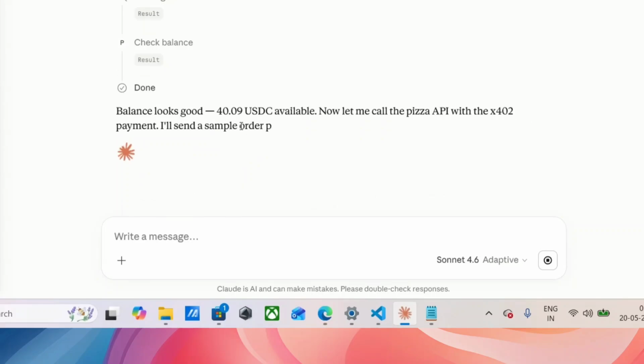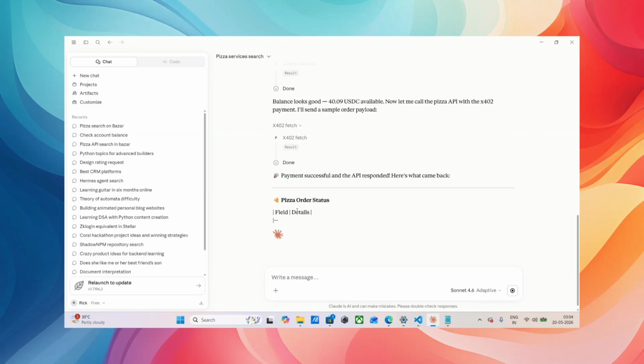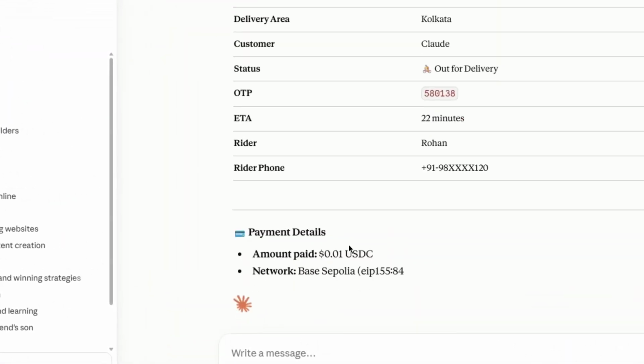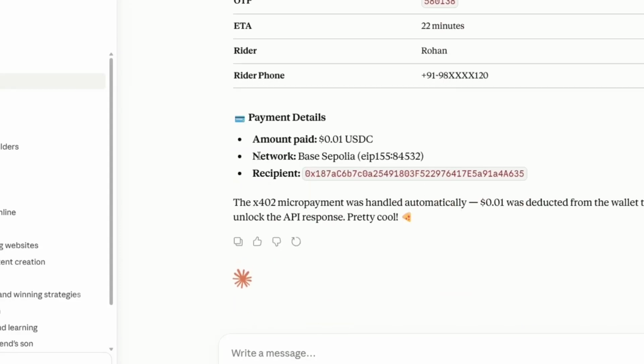The secret behind it is we are maintaining a treasury in our backend. Our wallet pays to that treasury, and eventually we pay from that treasury to the particular API they need, and we charge some extra amount for a different chain API. See, it has done the payment and I got the pizza order. You can see that the recipient is on Base. That's the magic of Pixa.